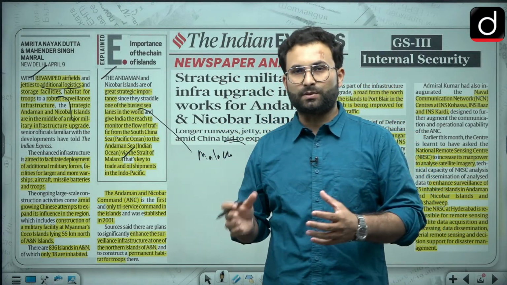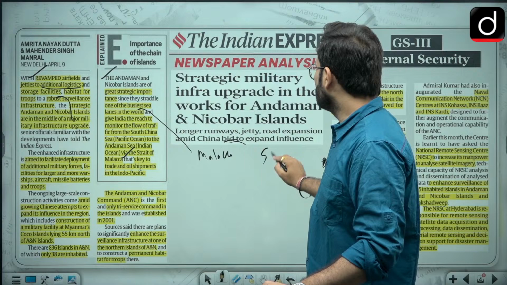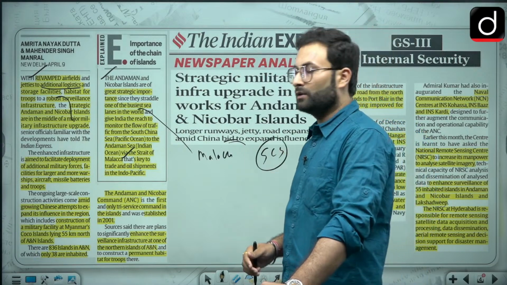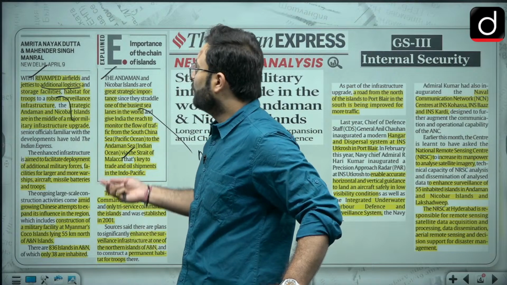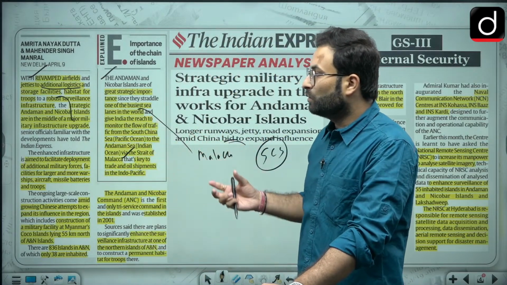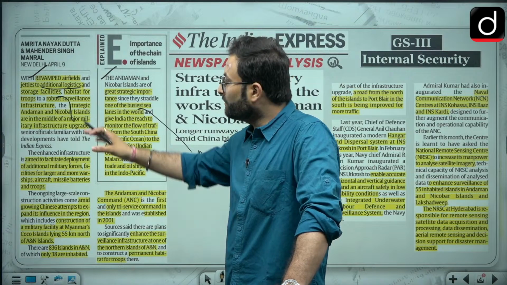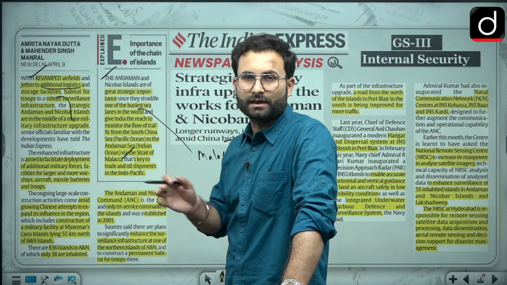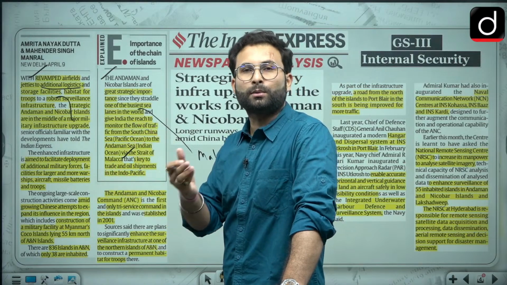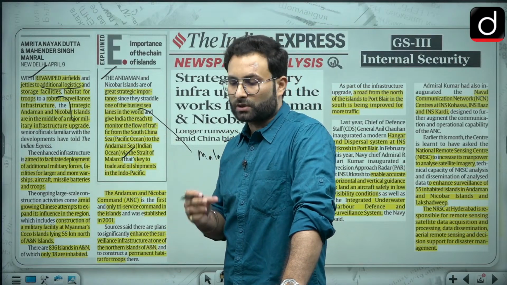Because recently you may have seen that China is being more aggressive in this particular region. Okay, when we are talking about the South China Sea, you must have heard about the Philippines issue. Then you must have heard about the petroleum related issues over there. Then other than that, as I told you, there are certain things like this string of pearls. So that is very concerning for India, and that is why we are trying to make a safeguard against all these things. Other than that, when we are talking about our border with China, the Ladakh area and the Arunachal Pradesh area, we have seen aggression over there. So China is being a little bit aggressive over there. That is why we are taking a precautionary measure.